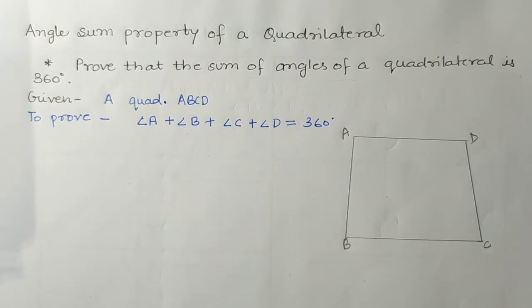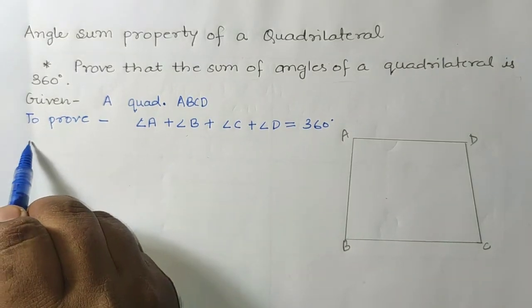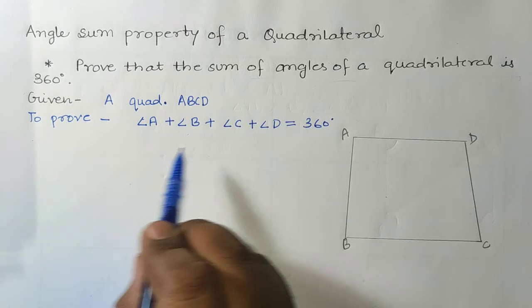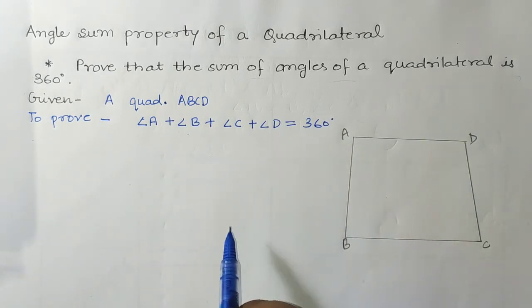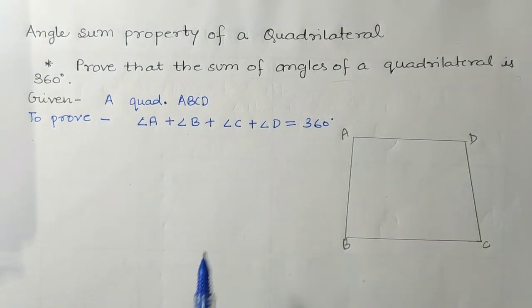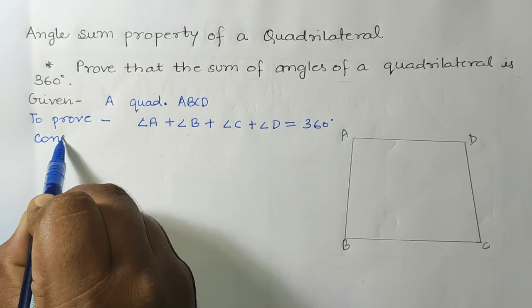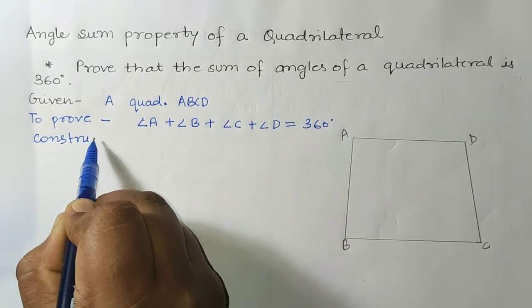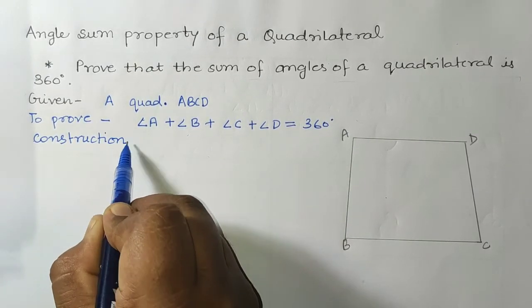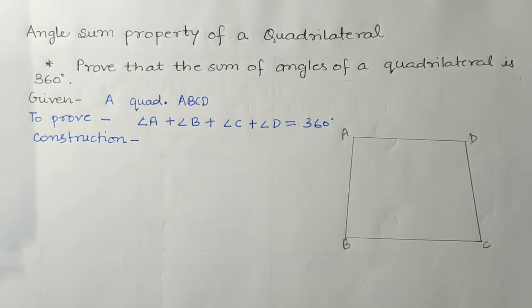Now students, we have to prove that the sum of all angles is 360 degrees. We have to do some construction here. What construction are we going to do? We are going to join one of the diagonals.